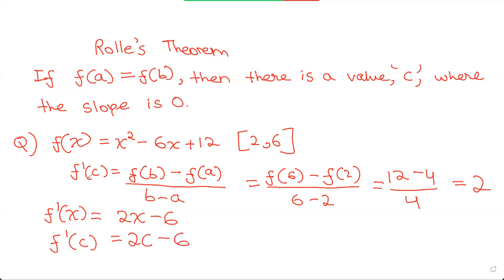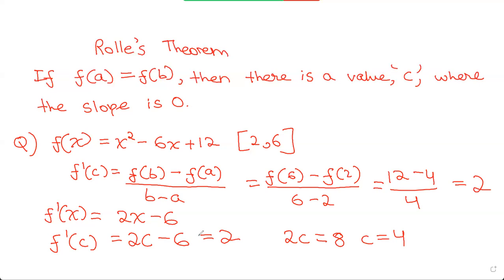What is f dash of c equal to? That is equal to 2. Let me just clarify one thing: f prime of x and f dash of x mean the same thing. They just mean the differentiation of f of x. So 2c minus 6 is equal to 2. 2c equals 8, so c equals 4. Now we found our value of c.